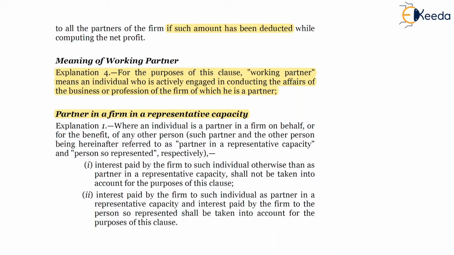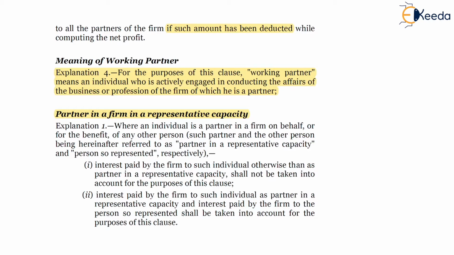So in a nutshell, section 40B is applicable only to a partner of the firm. If Mr. A in his individual capacity is a partner, any interest received by Mr. A will be subject to the provisions of section 40B.